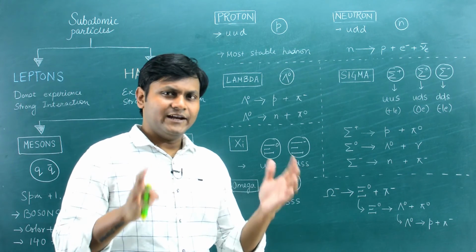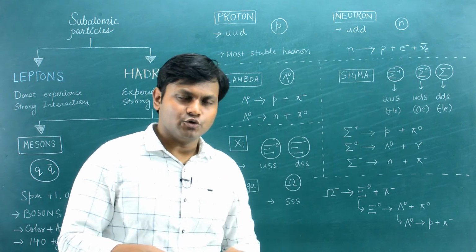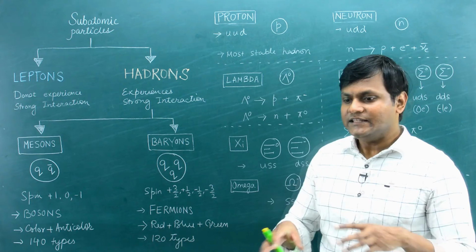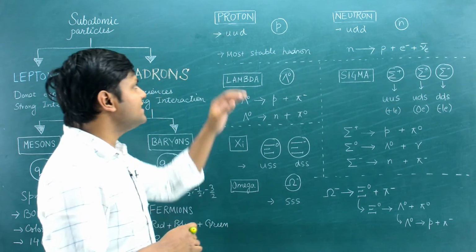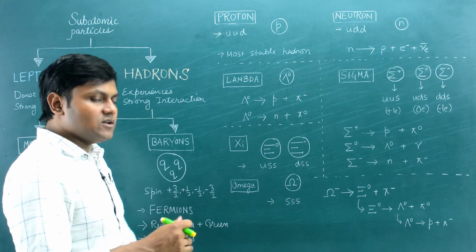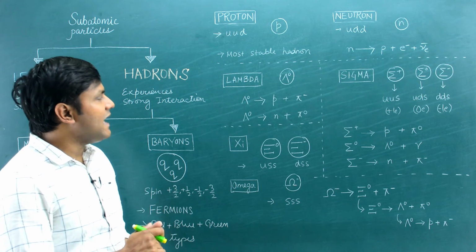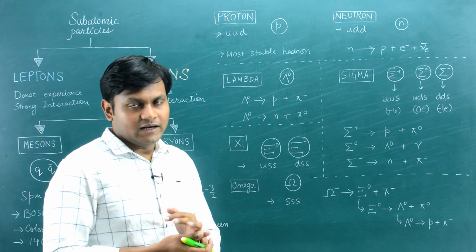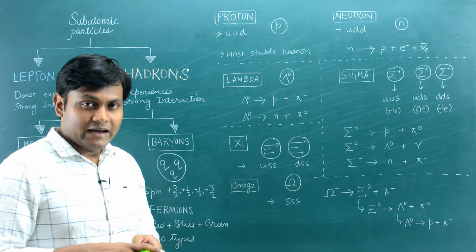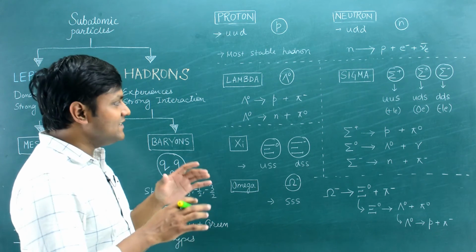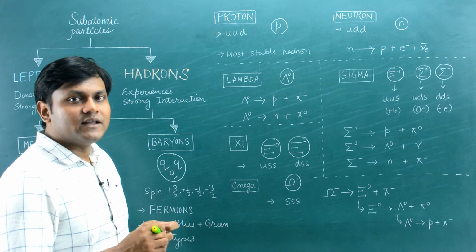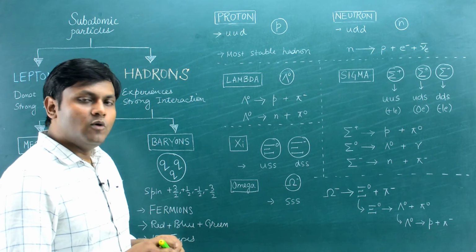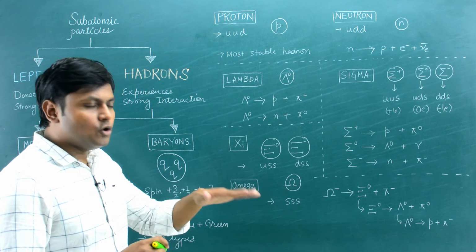Now, out of all the hadrons out there, most of these particles that I'm showing arise as a result of some sort of high energetic nuclear reaction. The most stable out of all these hadron particles is the proton. There is speculation that the proton has a mean lifetime even greater than the current lifespan of the universe. So the proton is in fact a very stable hadron particle. It does not decay further into other particles. However, the other hadron particles, mesons as well as baryon particles, the moment they are formed, undergo decay into further particles in a very short period of time.